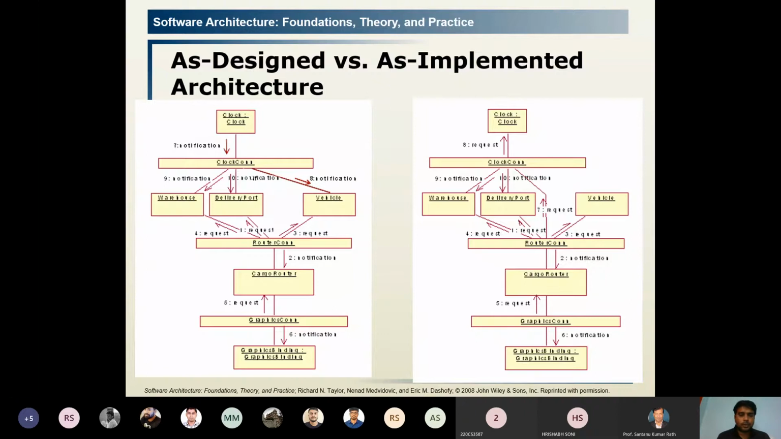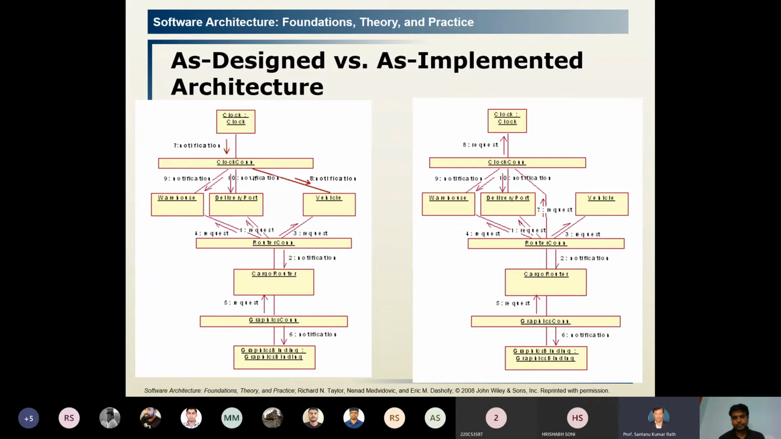All connections are equal, but if you check in the third level, the warehouse, delivery part, port, and vehicle, some connections are missed in the implemented architecture, that is, in the descriptive one. Some more changes were desirable, so they incorporated the changes according to the desire. It's a latter part, when the final implementation took place. This is the implemented one.